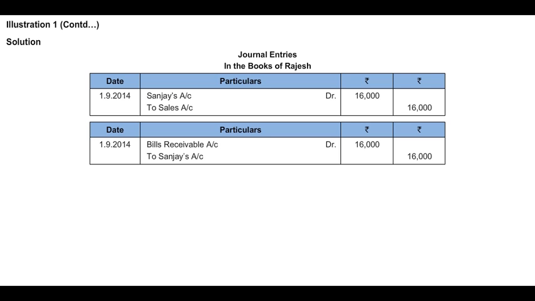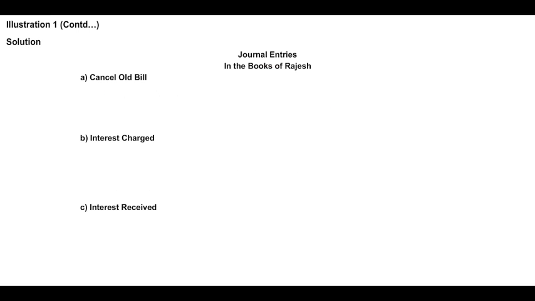As we have seen in the journal entries, whenever there is a renewal of the bill, 4 entries have to be passed. First entry, cancel the old bill. Second entry, since the period will be extended, interest will be charged. Third entry, in such type of renewal, a certain part payment will be made by the drawee to the drawer. Third entry will be passed for the part payment, and fourth entry will be for the new acceptance received. So let us go one by one. First, cancel the old bill.